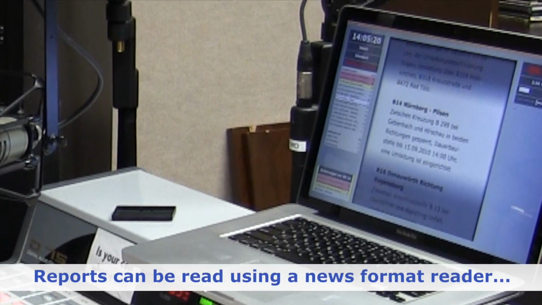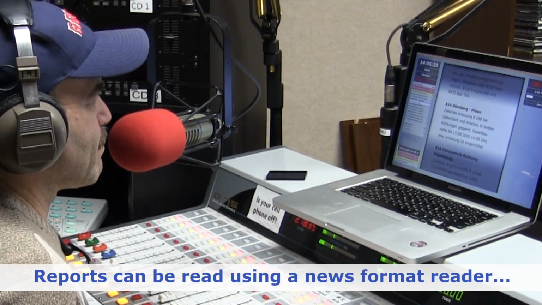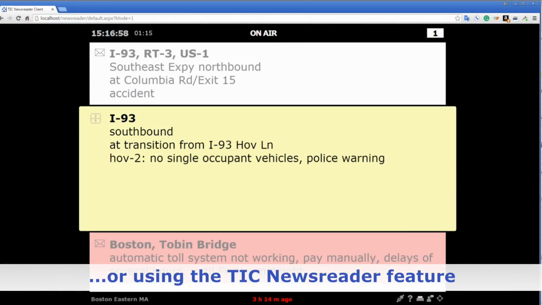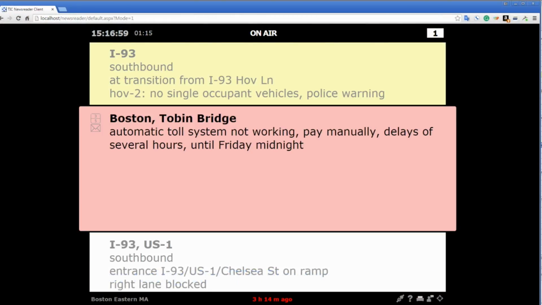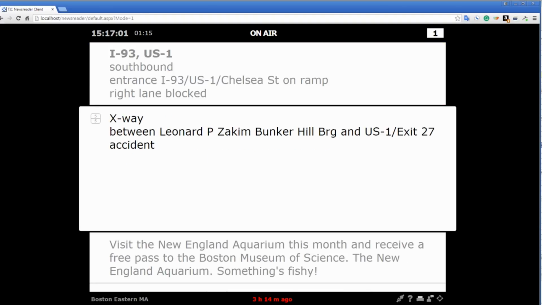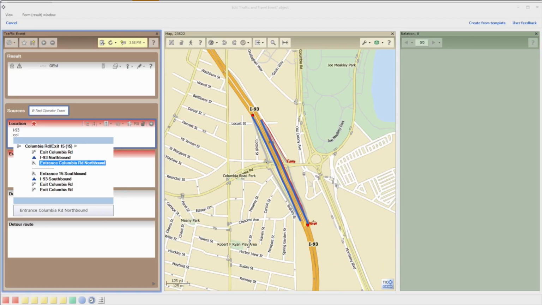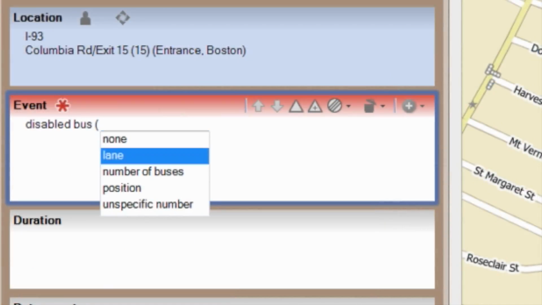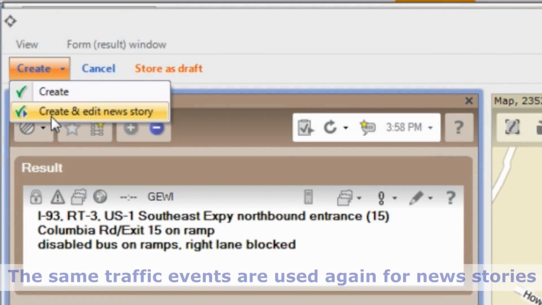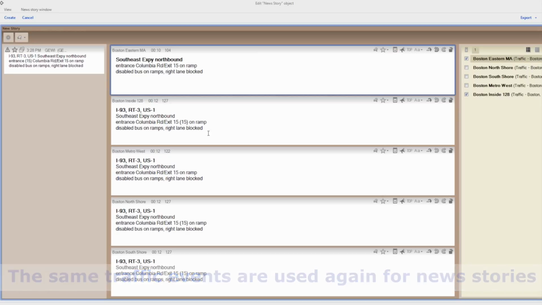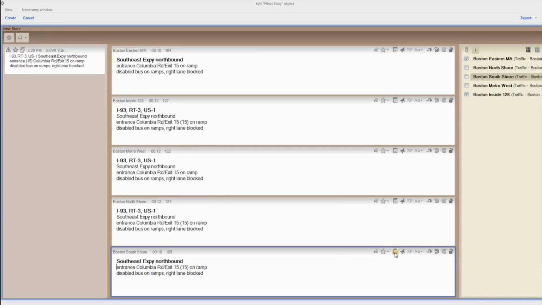Announcers can read the traffic news on air, either from the station's own news format reading system or by using the TIC Newsreader feature. And this same information can also be distributed as digital data to in-vehicle devices, smartphones, websites, and more. Information is manually created or automatically collected in TIC as traffic and travel events. An operator or producer then uses these events to create a news story. Multiple news stories are combined and are published as a news report.